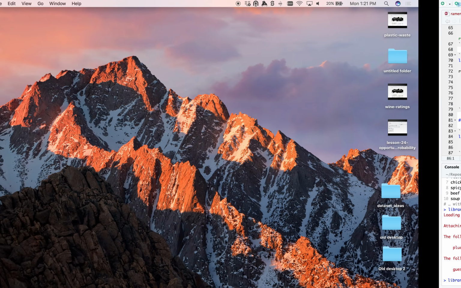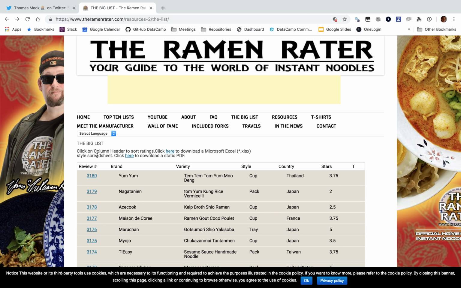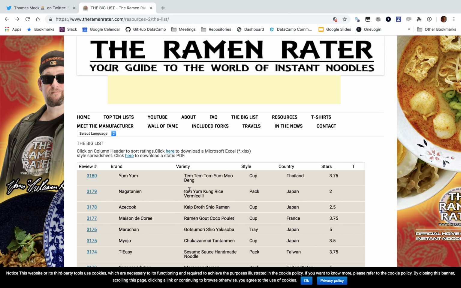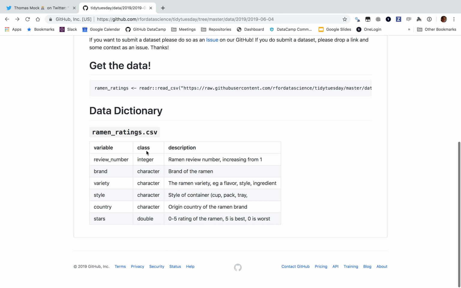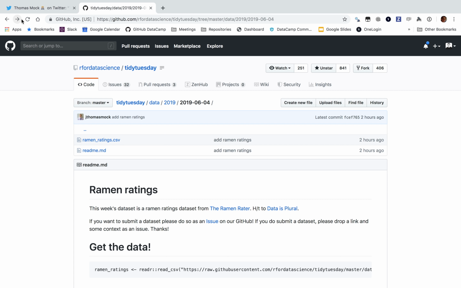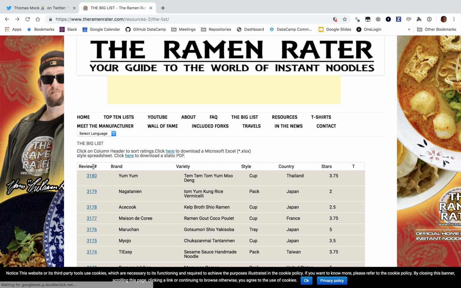So what we're going to do is go to our ramen data set. This comes from this page, and it looks like this is what we were working with, review number and so on. Yes, and this was probably scraped. I'm actually curious, do we have the text for screen scraping? No, we don't. Not provided in GitHub. So what I'm going to do is actually pull this data myself and get the reviews.